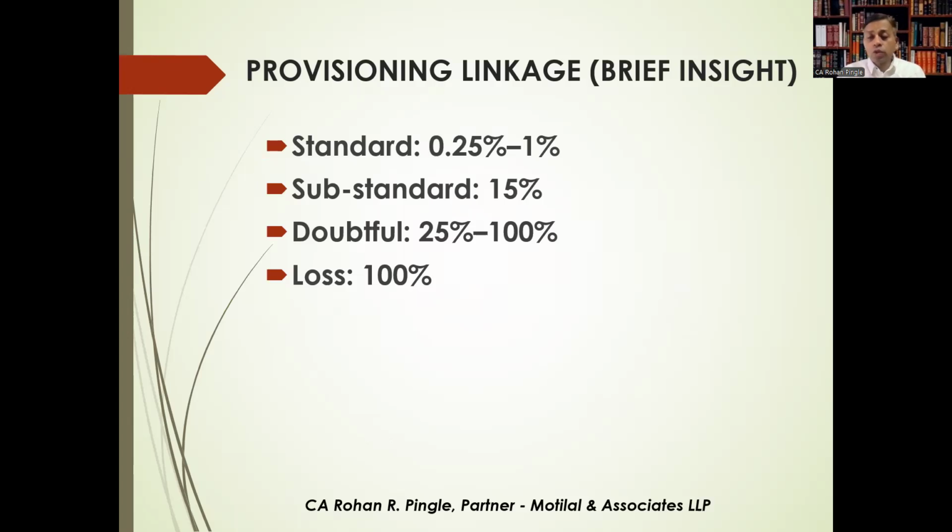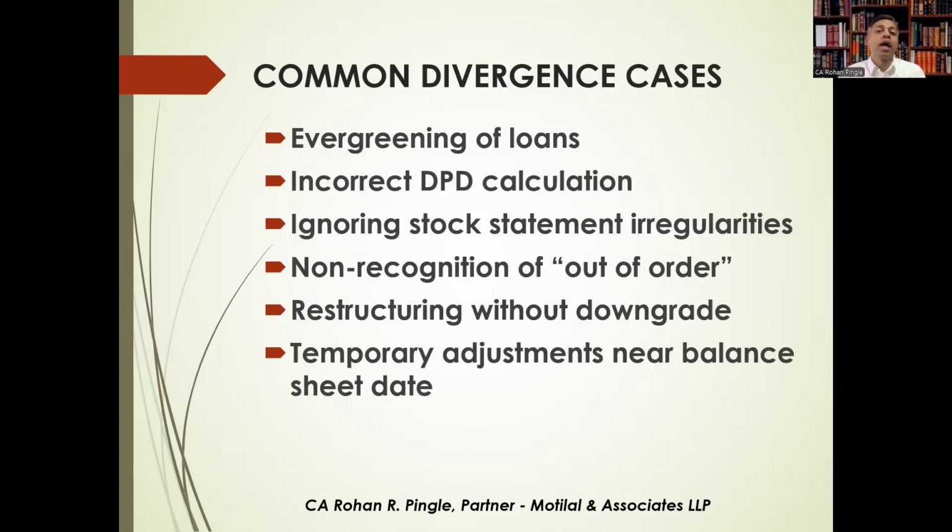So next, moving further, let's understand common divergent cases. As per the supervisory observations and RBI inspections, common divergences include what? Evergreening, very frequent: a fresh loan to repay the old loan. DPD miscalculation is also there: incorrect overdue tracking, stock statement issues, expired or obsolete statements ignored, and window dressing and temporary deposits before the audit.